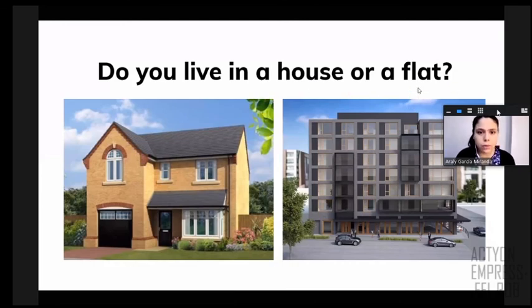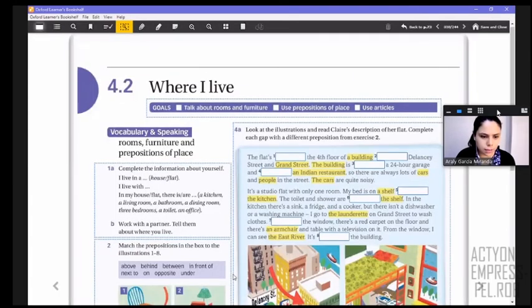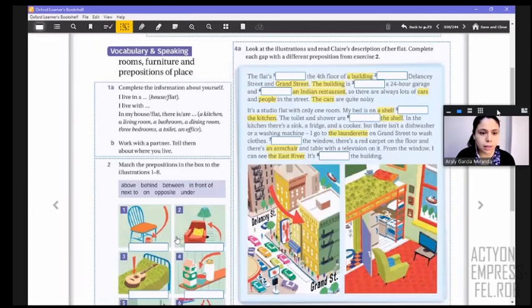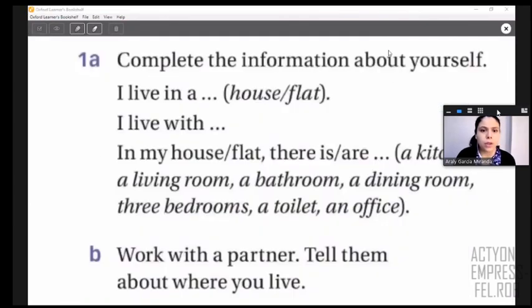So to continue, we have in your book this page, right? So before we talk about different things, let's talk about number 1. This is on page 38. So please, let's go to page 38. And you are going to complete this information about you. So you have to write some ideas about you, your information. For example, it says, I live in a house or a flat. And you have to think here, I live with. When you say I live with, you have to mention the people, right? So I'm going to put here people.